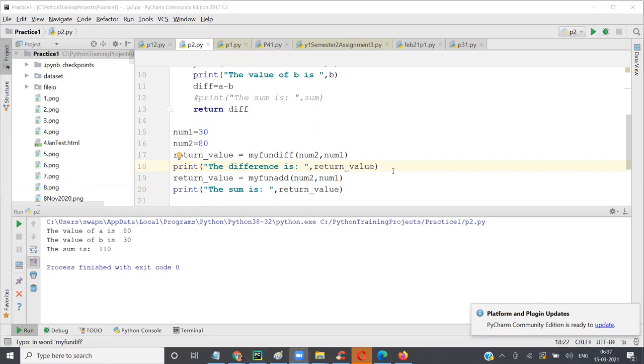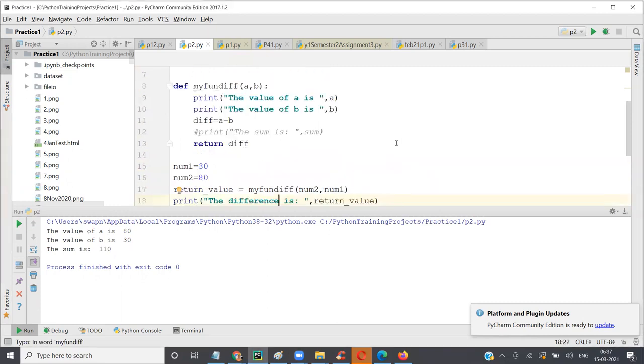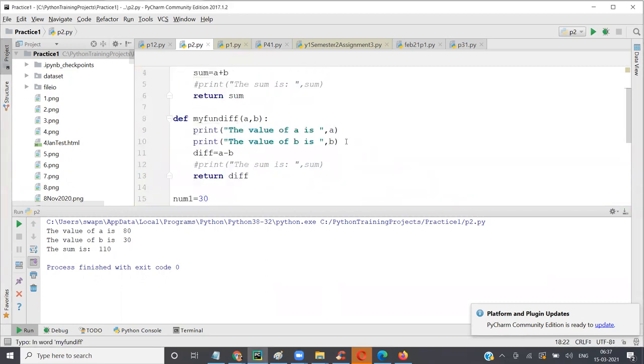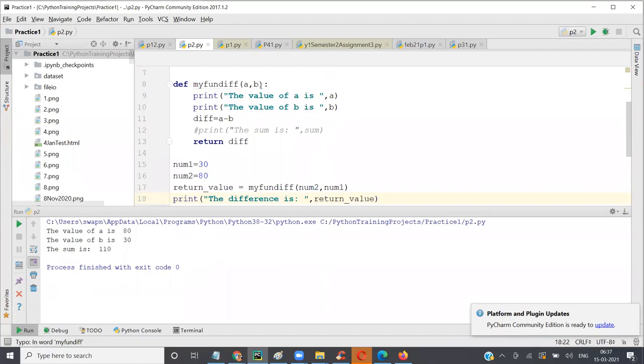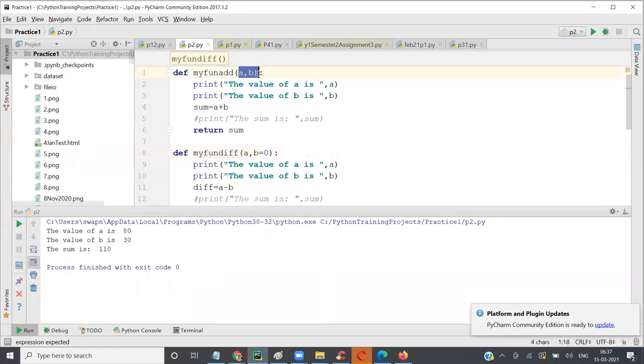We'll go to a break for 10 minutes and rejoin. So see here, it says my fun diff, and I said AB. Here I'm passing 30 and 80. So it performs the same. Now I say B equal to 0. Here I have not said B equal to 0 earlier, so it becomes a required positional argument.